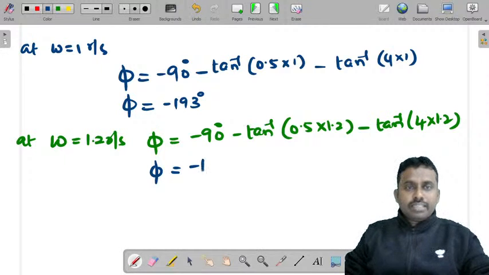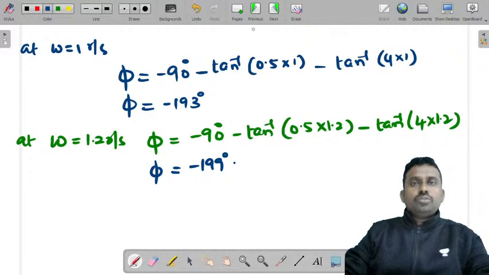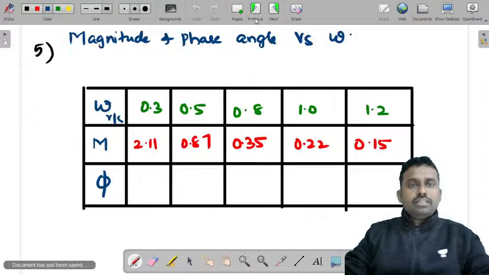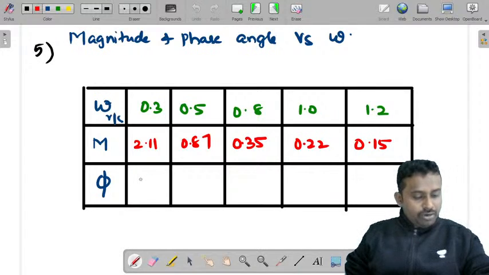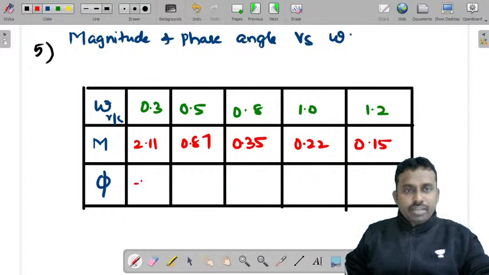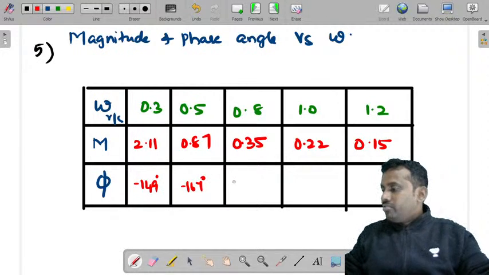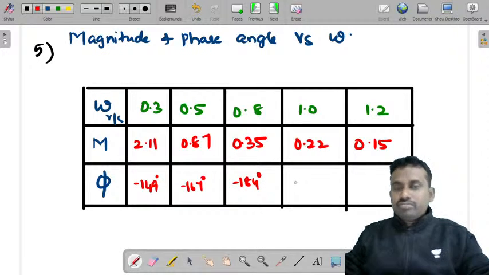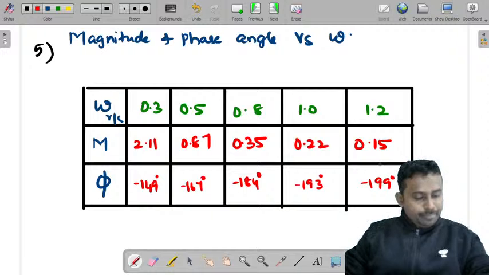199.1, so you can take it as minus 199 degrees. Right, so you can write these phase angles here. Now if you write these phase angles, what is the phase angle for 0.3? We got it as, for 0.3 we got minus 149, for 0.5 we got minus 167, for 0.8 we got minus 184, for 1 we got minus 193, and for 1.2 we got minus 199. Right?